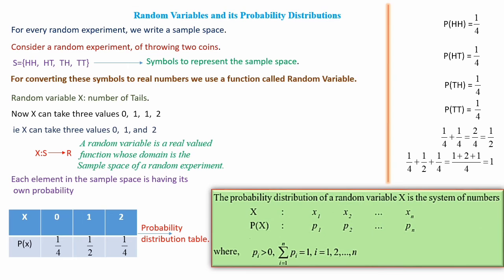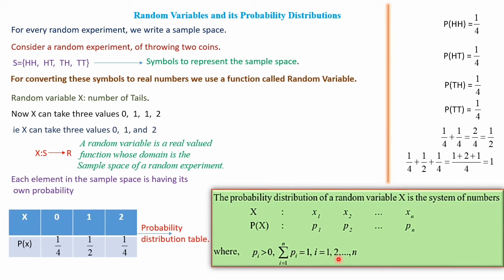So this is the definition of probability distribution. The probability distribution of a random variable x is the system of numbers x1, x2, etc. up to xn, with corresponding probabilities p1, p2, p3, etc. up to pn, where pi is greater than 0, such that sigma i equal to 1 to n of pi, the sum of the probabilities, is 1.